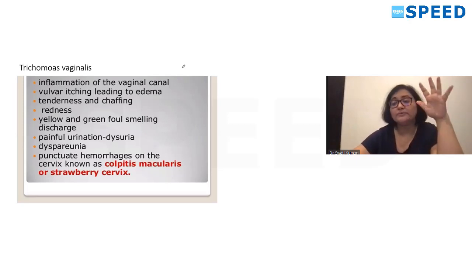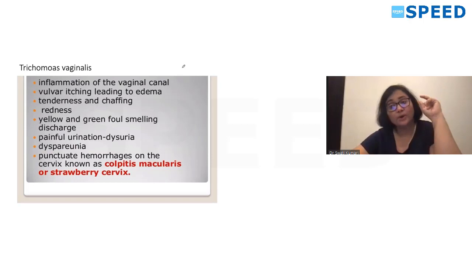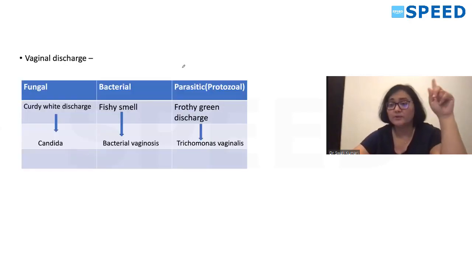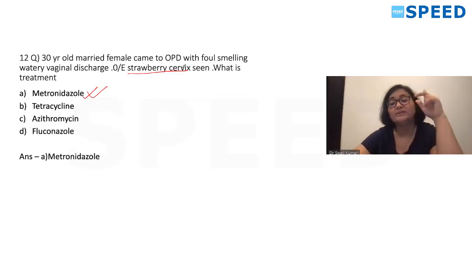Okay, and the treatment of choice for both bacterial vaginosis and Trichomonas vaginalis, which is a parasitic infection, is metronidazole. So if you are confused whether it's bacterial vaginosis or parasitic, the answer for both of them here will be metronidazole, because drug of choice for both of them is metronidazole. But the clue here was strawberry cervix, which separated it from bacterial vaginosis, and the clue goes towards Trichomonas vaginalis, which is a parasitic or protozoal infection.